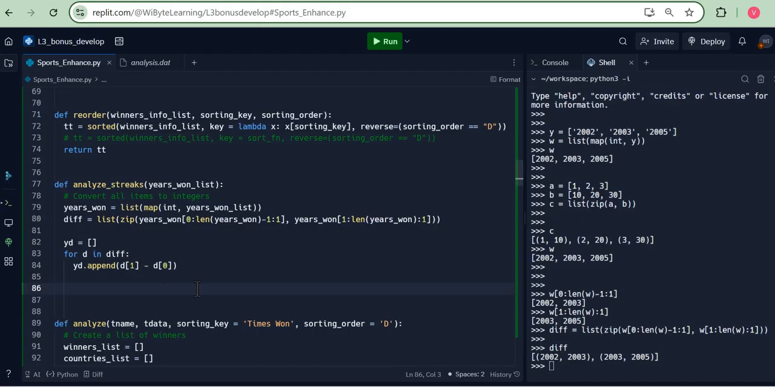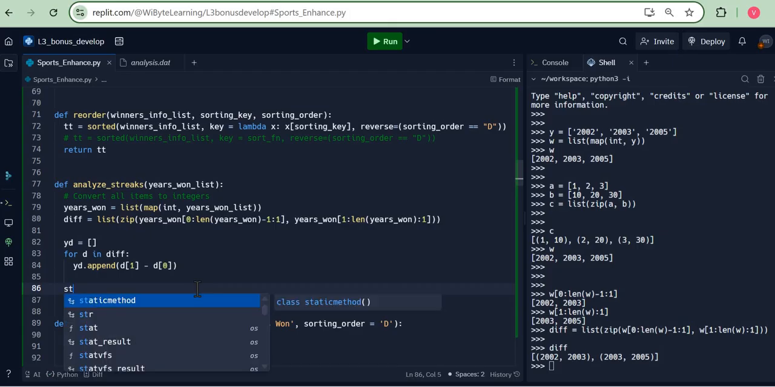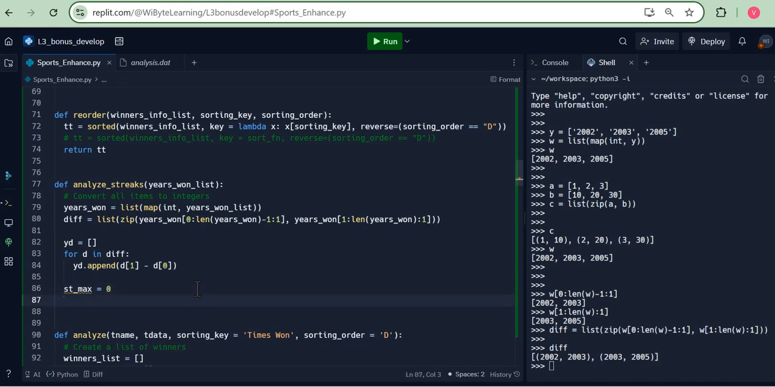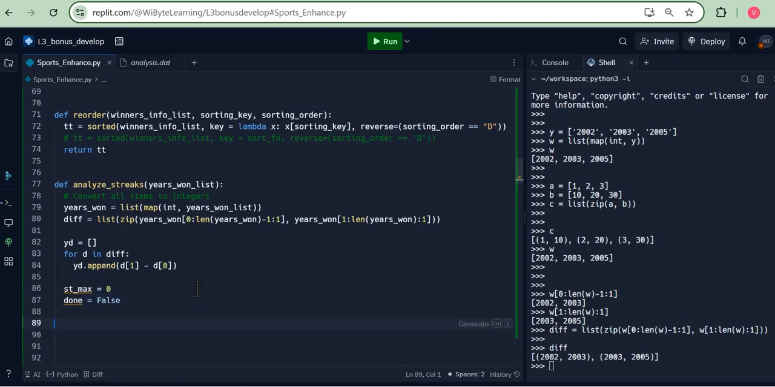So I get back to my code over here. I will define a couple of variables to keep me on track. I'm going to say st max is equal to 0. This is a variable that I just use to count the maximum streak that I've had. And I will define a new variable called done, which is a Boolean variable, which I want to use to control my inner loop.